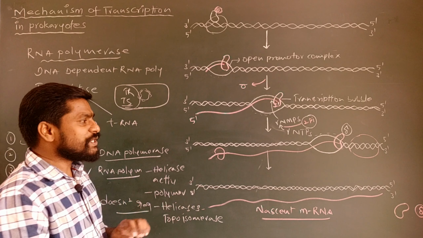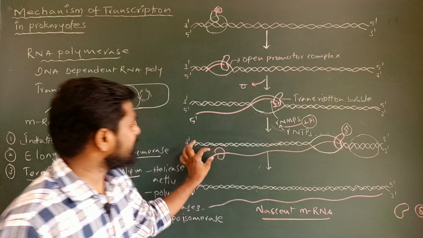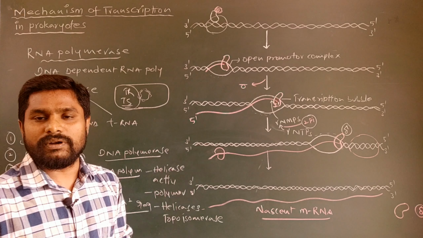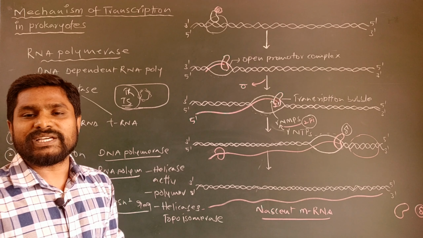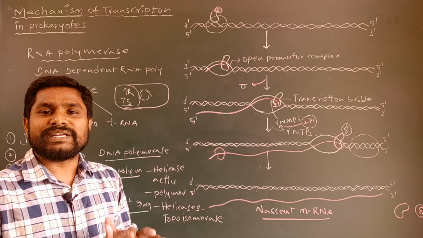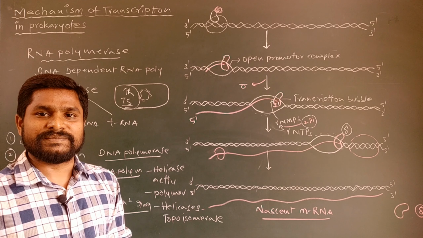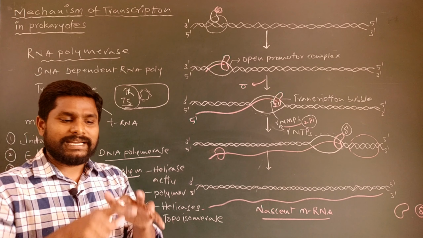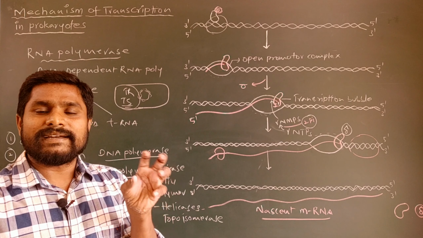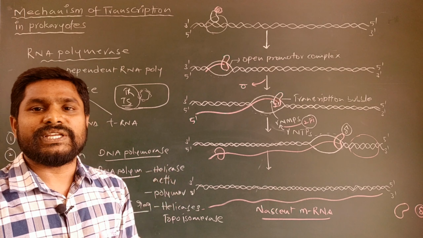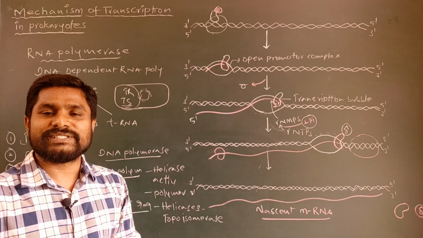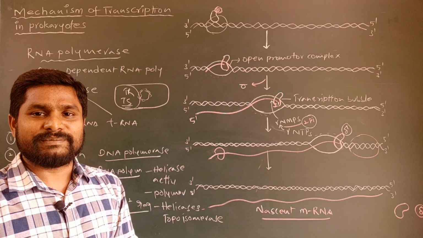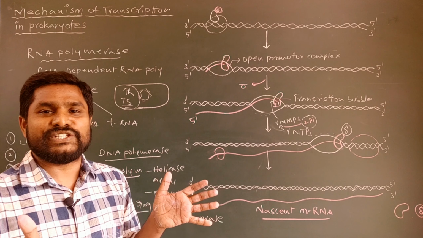That is, the processes of transcription and translation are coupled in prokaryotic transcription, because there is no compartmentalization. But in eukaryotic transcription, where you can find a distinct nucleus, the transcription process occurs in the nucleus, whereas the translation process occurs in the cytoplasm; there is a clear-cut compartmentalization.